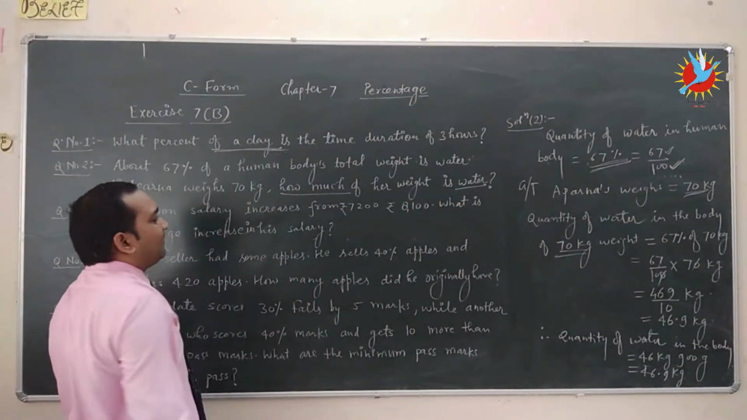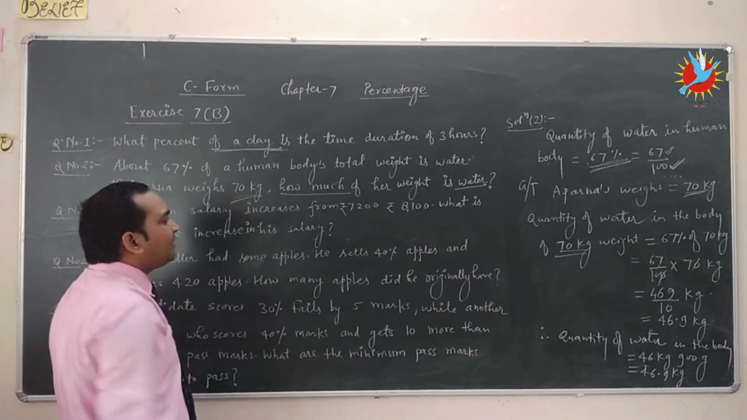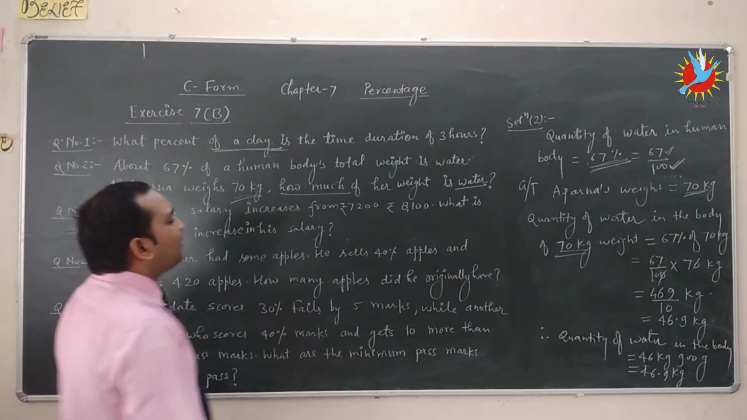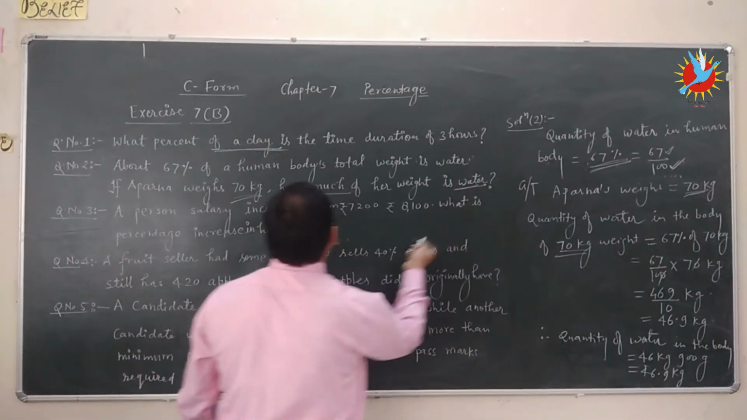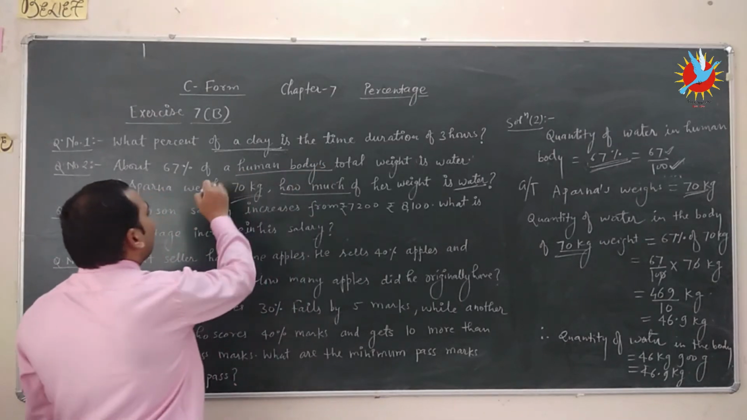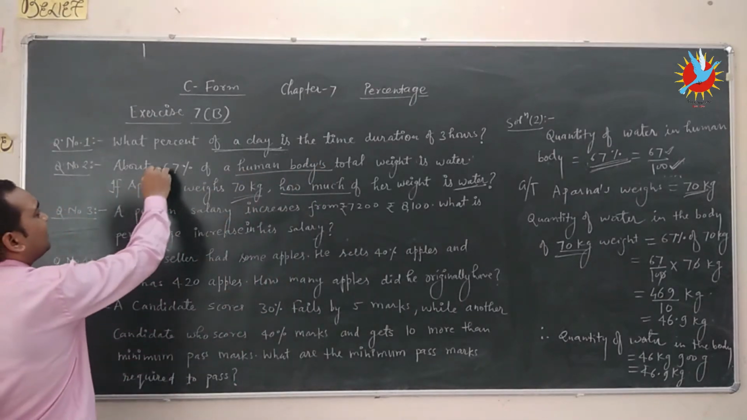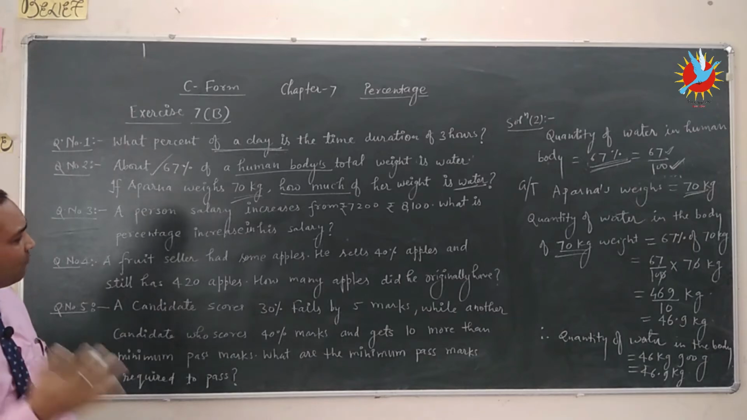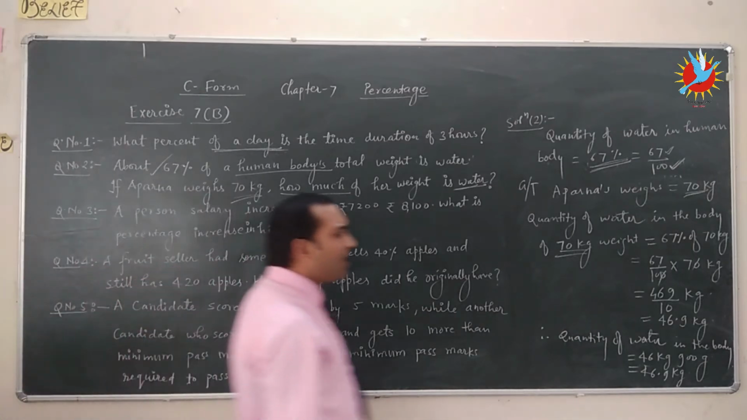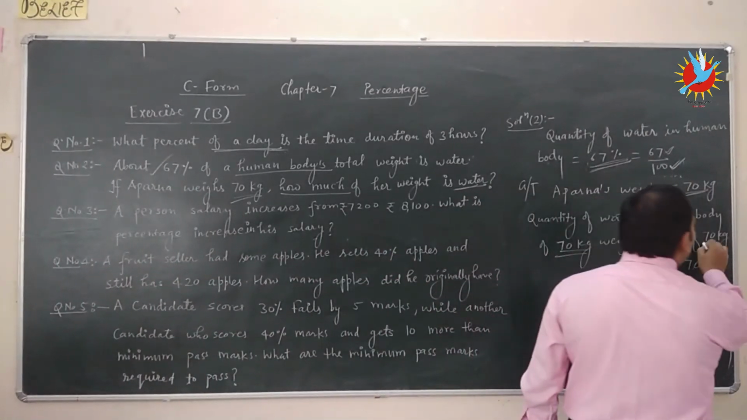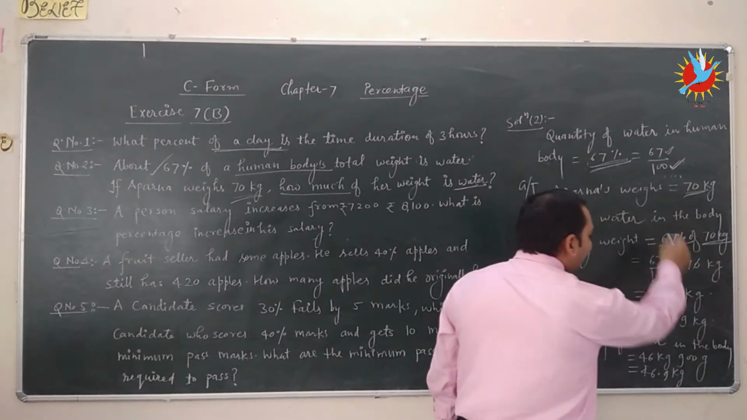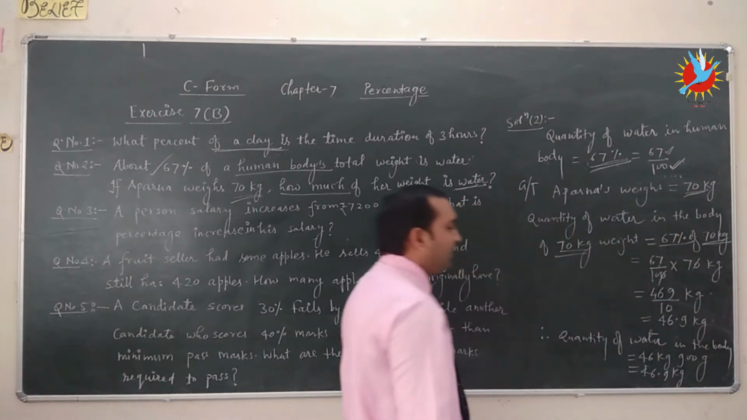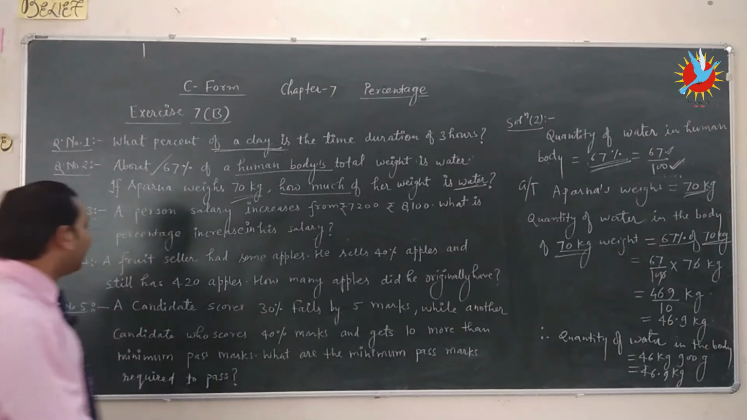Second, when the body weight is 70 kg, then how much water is present in the body? In the human body there is 67% water. So we find 67% of the 70 kg, which is equal to 46.9 kg. Next, third question.